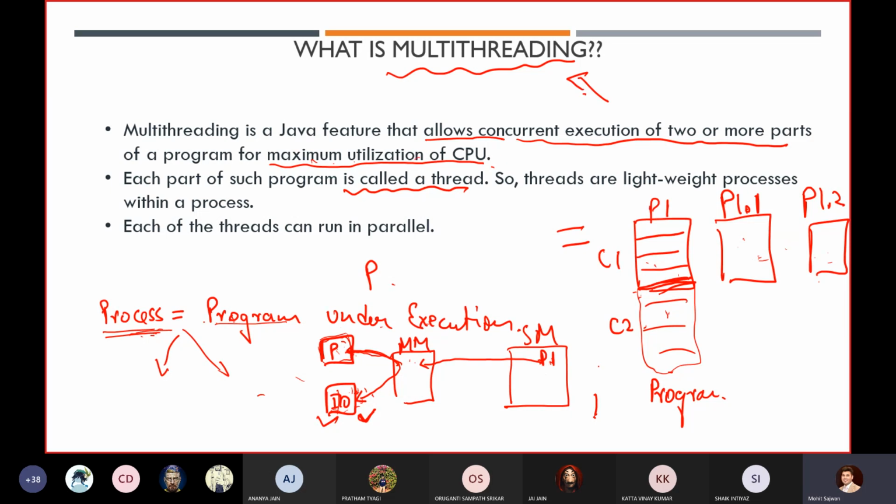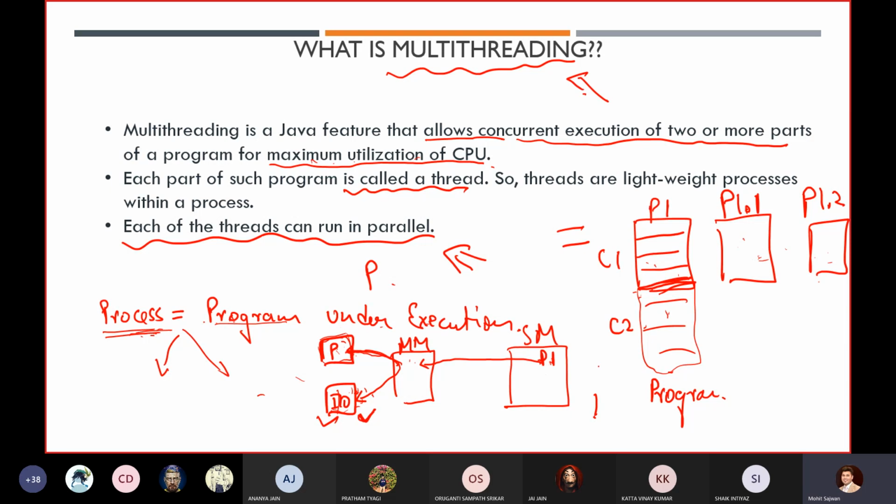We always want to utilize our CPU. This is our main goal, so that we are able to process as many processes as we want. Basically in the CPU we are processing something, so if we are able to utilize our CPU, we will get maximum output. Now, each of the threads can run in parallel.